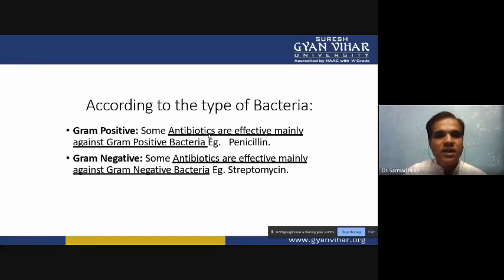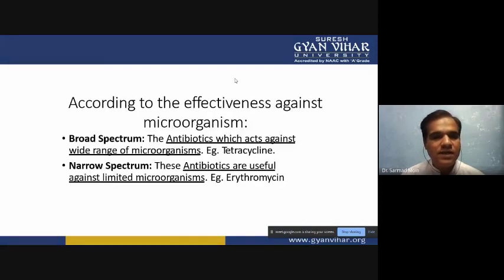Then according to type of bacteria where they are effective, different types of drugs are effective against a particular group. Some antibiotics are effective on gram positive only, like penicillin, and some are gram negative antibiotics, effective against gram negative bacteria only. So streptomycin is effective on gram negative, and penicillin is effective on gram positive bacteria.